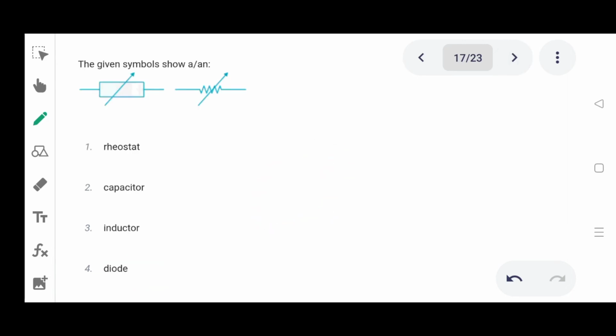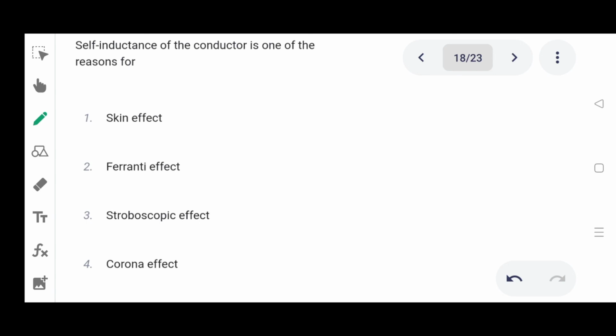Next one. The given symbol below is. Option 1 rheostat, 2 capacitor, 3 inductor, 4 diode. Correct answer is rheostat. Option 1. Next one. Self-inductance of the conductor is one of the reasons for. Option 1 skin effect, 2 Ferranti effect, 3 stereoscopic effect, 4 corona effect. Correct answer is skin effect.